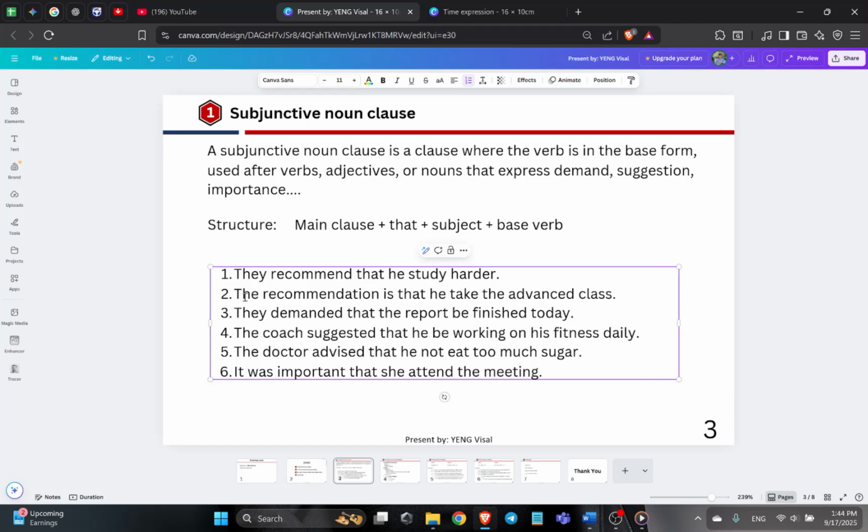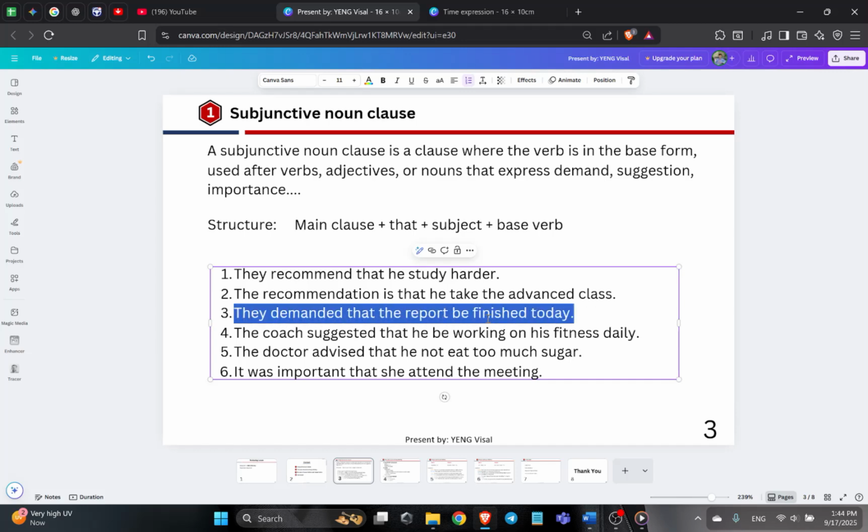The next one is, the recommendation is that he take the advanced class. So we can see that this is a noun, not only a verb. A noun can also trigger the subjunctive form because the recommendation here is a suggestion. So after the subject, the verb is still in the base form. Moving on to the third example, which is passive. When it is passive, the form is be, not a.